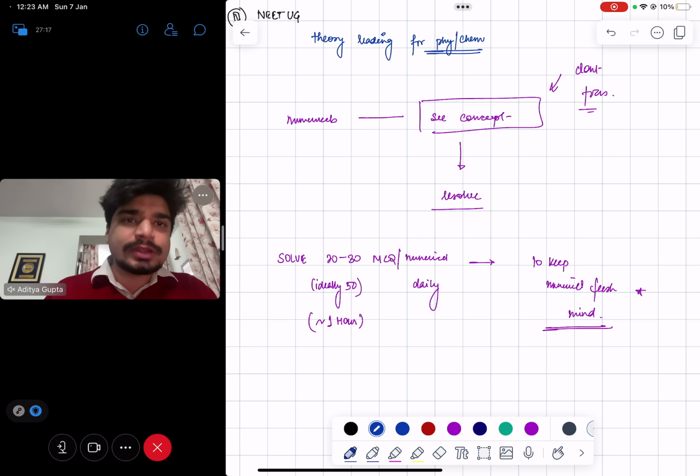Basically, for 45 MCQs in physics you have an hour, so in half an hour, 20 to 30 numericals you should solve on a daily basis. It will improve your efficacy in MCQs as well.